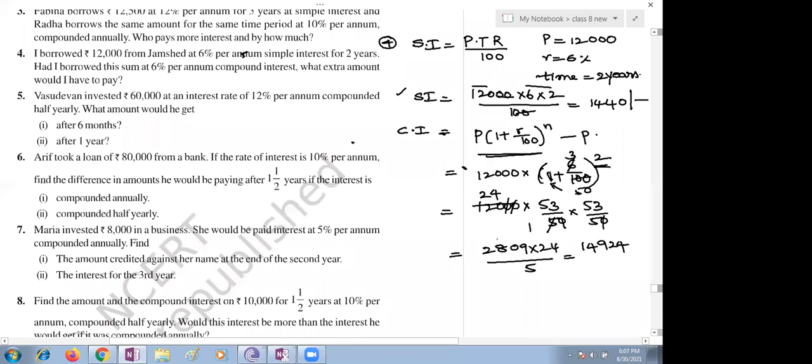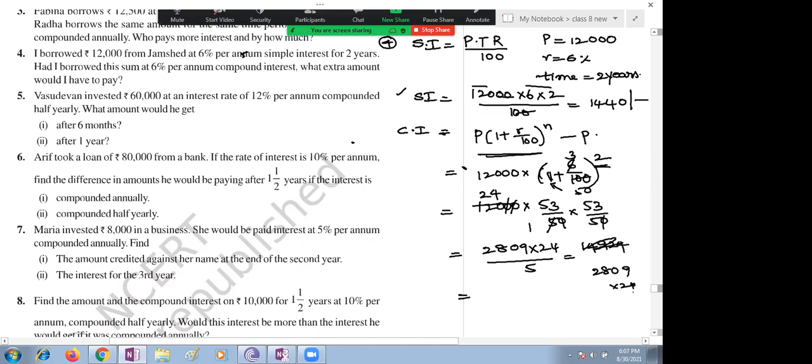No, ma'am, this is the wrong answer. Ma'am, I got the answer in decimal: 13483.2. 67416 divided by 5 is 13483.2. To multiply with 24, please let me know the multiplication. 67,416. Then we'll divide it by 5, so we'll get 13,483.2. Correct.